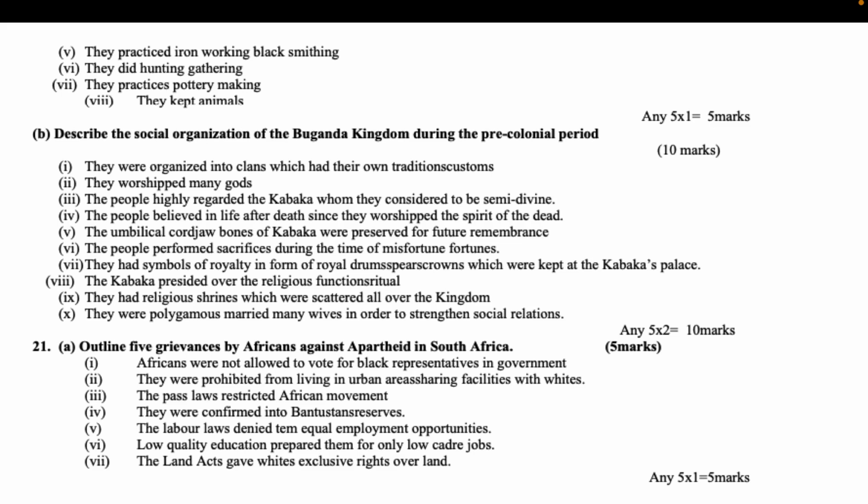A. Outline 5 grievances by Africans against apartheid in South Africa. 5 marks. Africans were not allowed to vote for black representatives in government. They were prohibited from living in urban areas and sharing facilities with whites. The pass laws restricted African movement. They were confined to Bantustans and reserves. The labor laws denied them equal employment opportunities. Low-quality education prepared them for only low-cadre jobs. The Land Acts gave whites exclusive rights over land. Any 5x1 equals 5 marks.